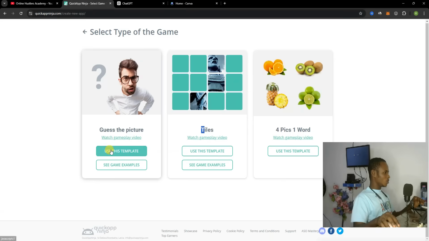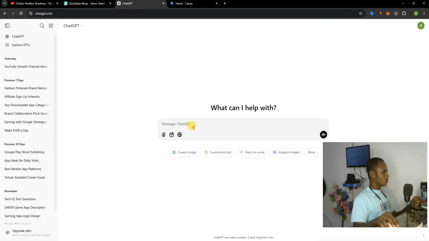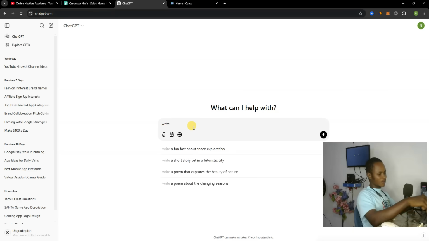Let me go to this section where it says use this template, but you can go to ChatGPT and type in: generate or write 50 or 100 objective questions and answers on fruits.